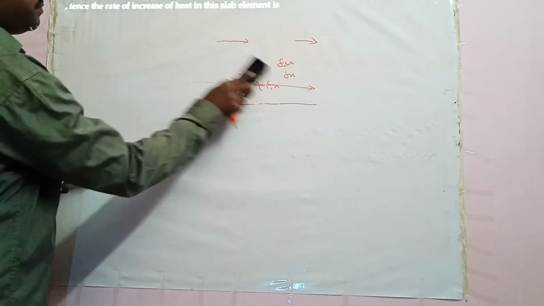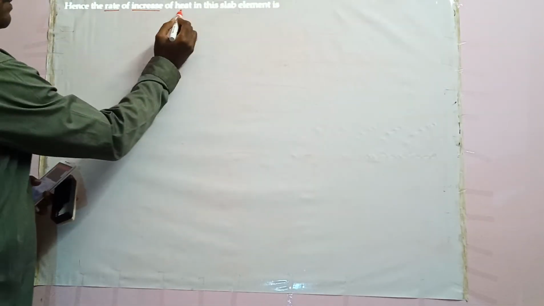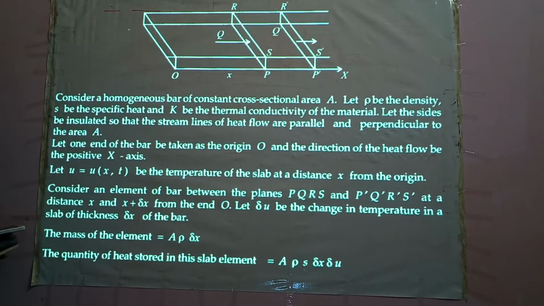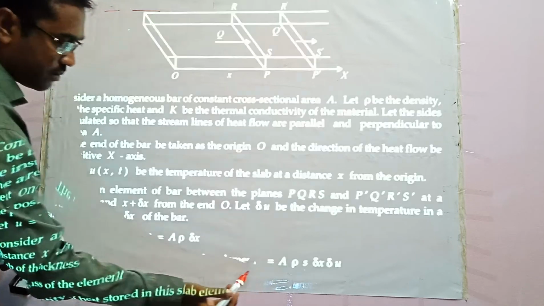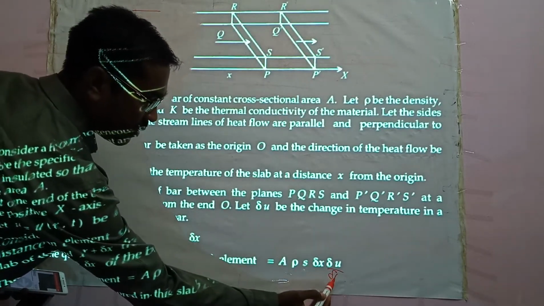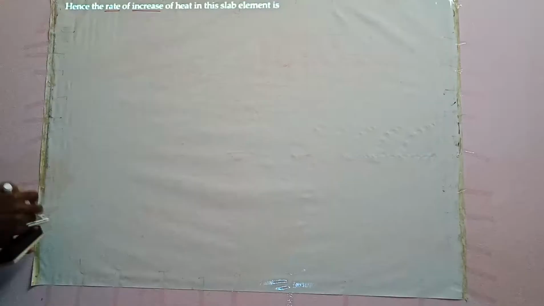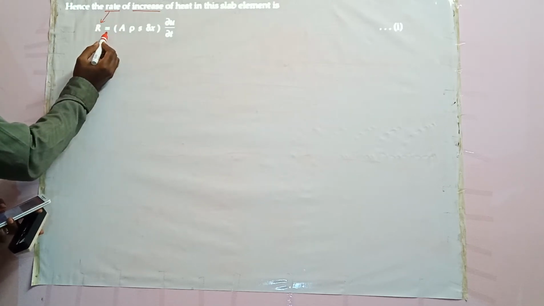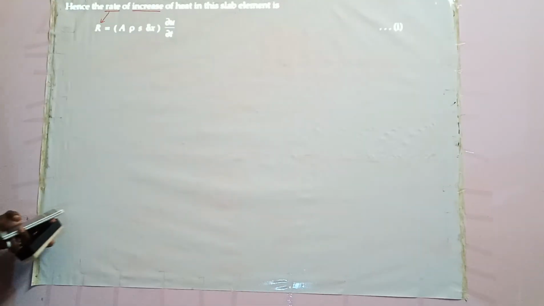Hence, we want the rate of increase of heat in this slab element. So we divide by delta t, and this will give the rate of increase. Here R is equal to A rho s delta x dou u by dou t. Call it equation number 1.